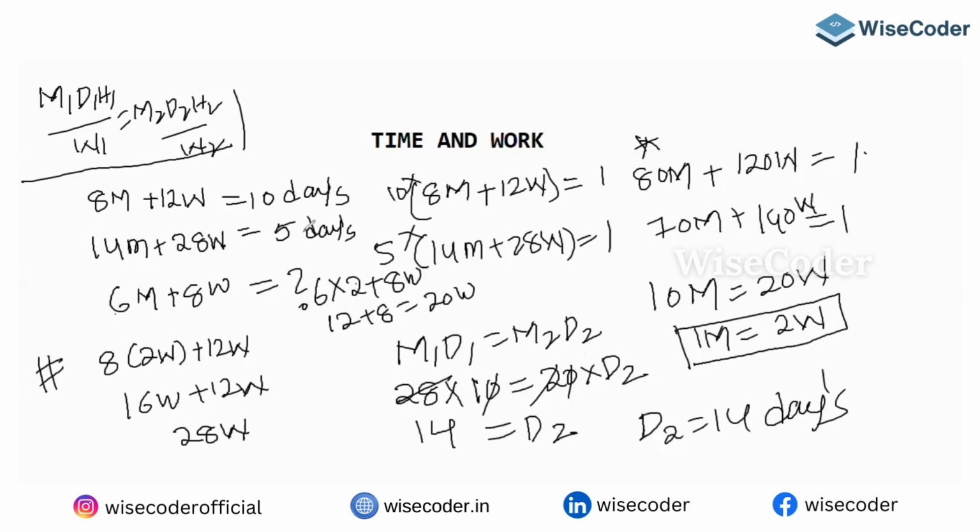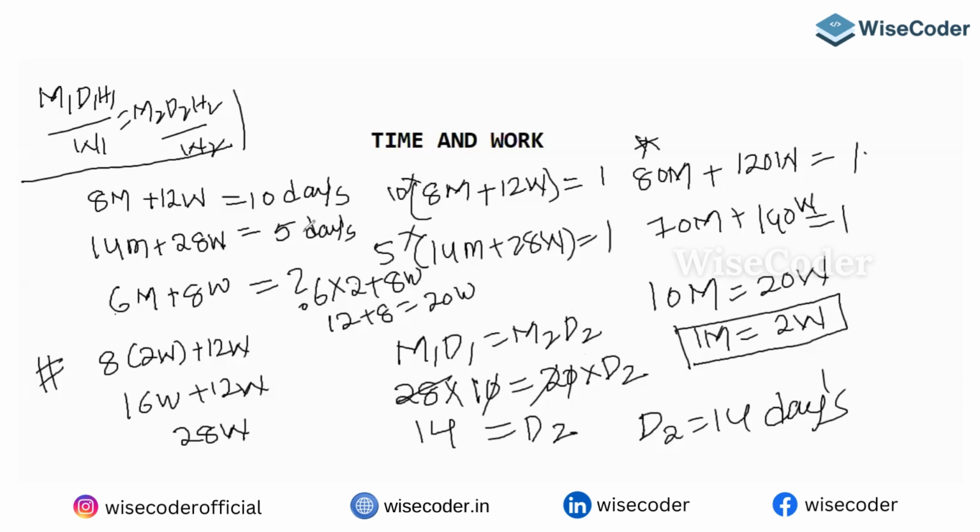No need of remembering all the stuff. Always try to solve equations. Let's build up a relation between men and women. Once the relation is developed, it is very easy to solve this particular funda.